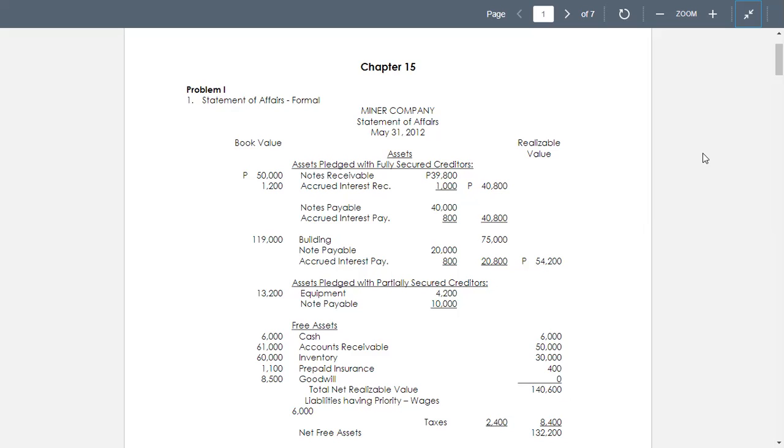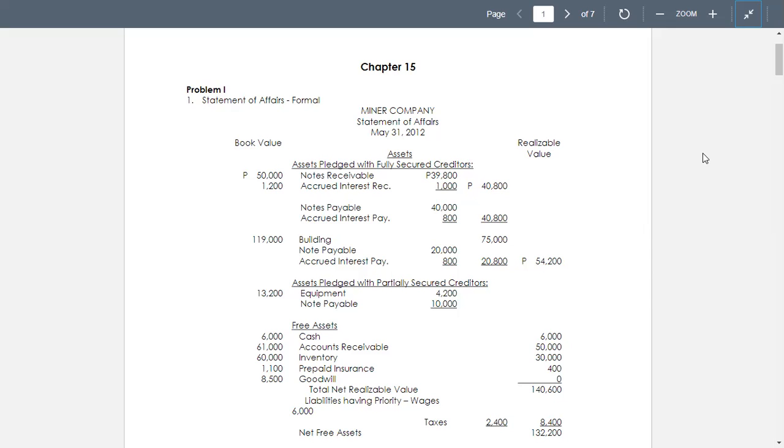So we have now the notes receivable with a book value equal to 50,000, and the notes receivable of 39,800 and the accrued interest receivable stated to be 1,000.